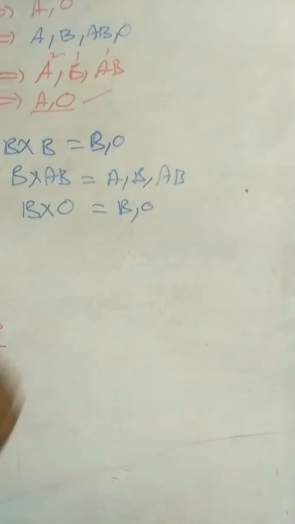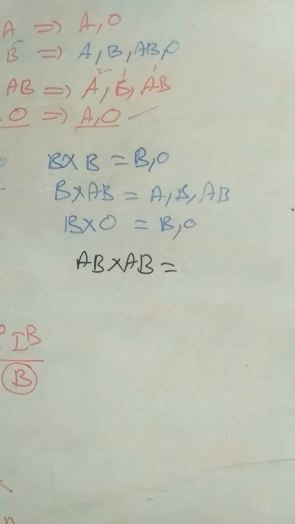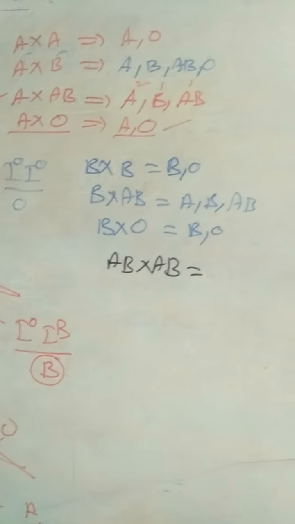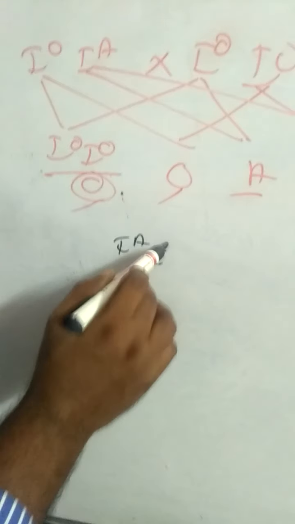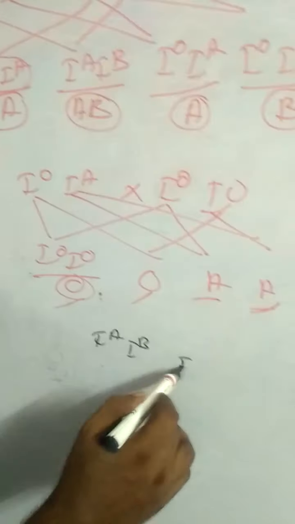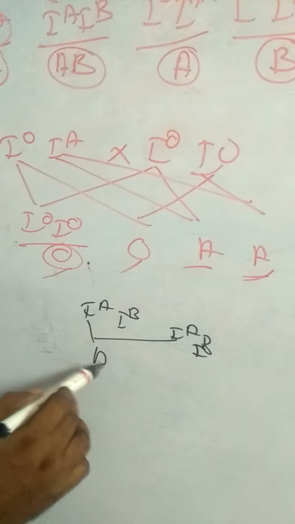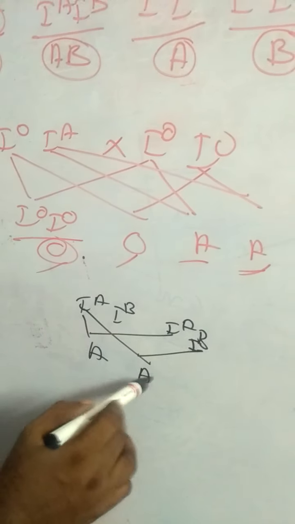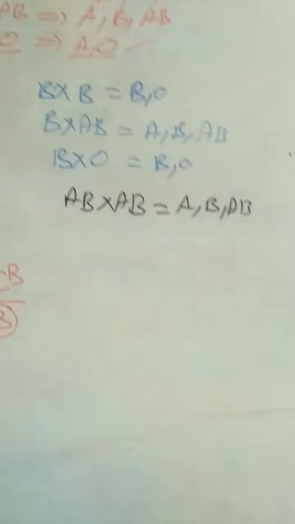And next, AB into AB. IA IB, AB blood group, and IA IB, another AB blood group. These two A blood group, these two AB blood group, these two AB blood group, these two B blood group. So the result is AB into AB gives A, B, and AB.